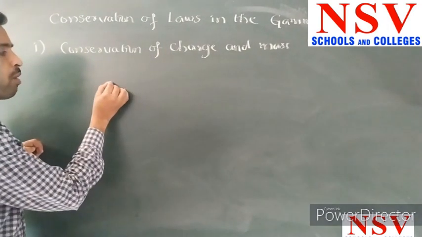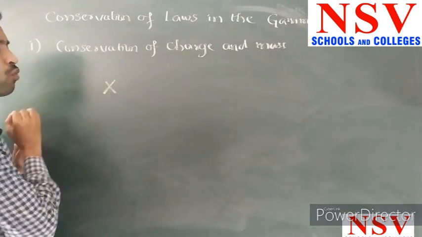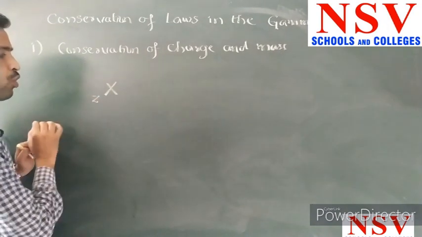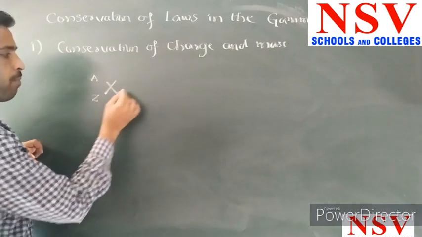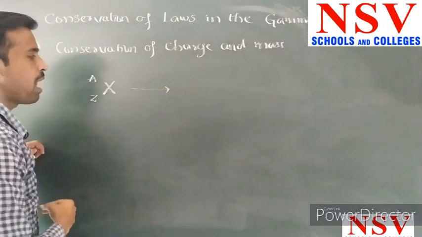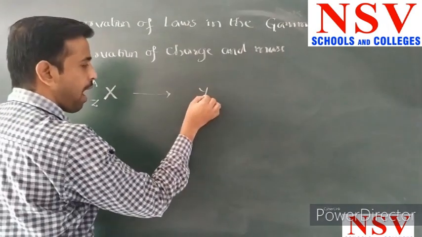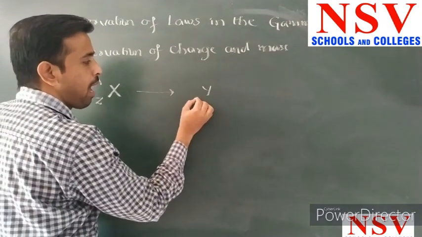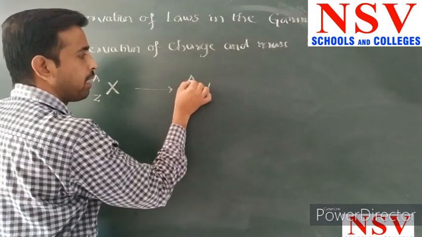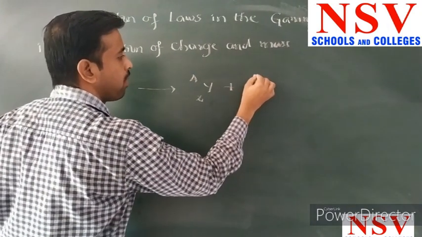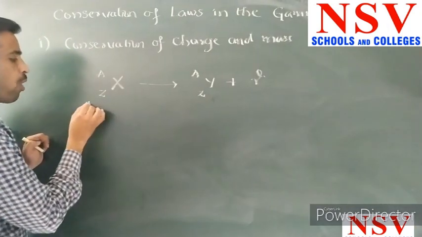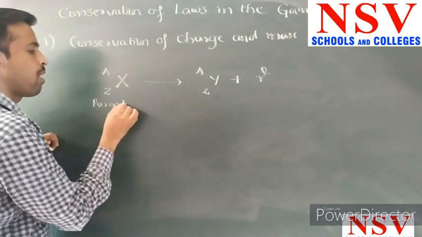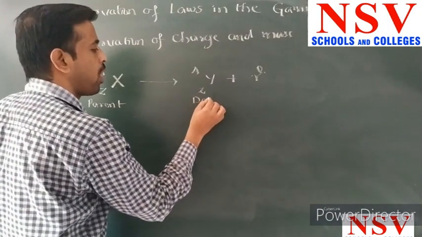Let us take one parent nucleus, denoted by the letter X, with atomic number Z and atomic mass A. In this case it emits gamma rays and becomes the daughter nucleus Y, with atomic number Z and mass A. Here this one is called the parent nucleus and this one is called the daughter nucleus.